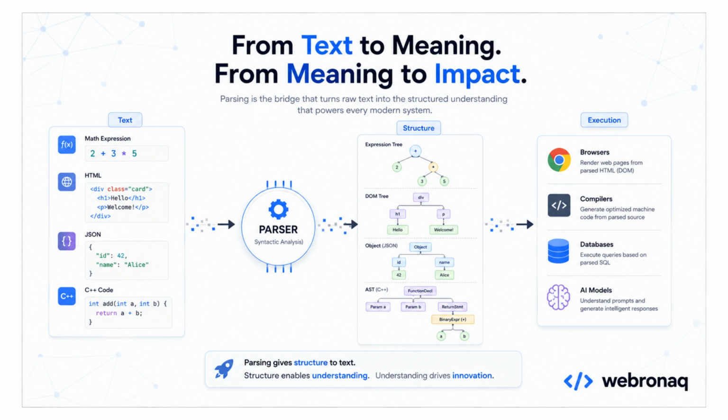Compilers, browsers, databases, interpreters, configuration systems, and even AI pipelines all depend on transforming unstructured input into organized representations. That is why parsing sits at the heart of computer science. Pretty simple idea on the surface, but underneath, it powers almost everything modern software does.